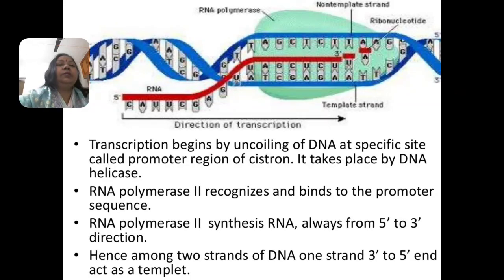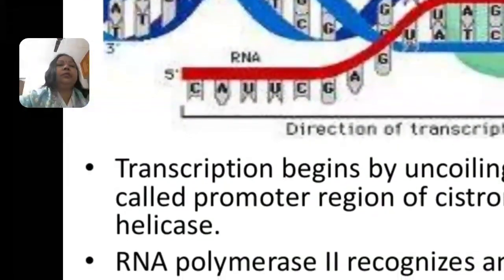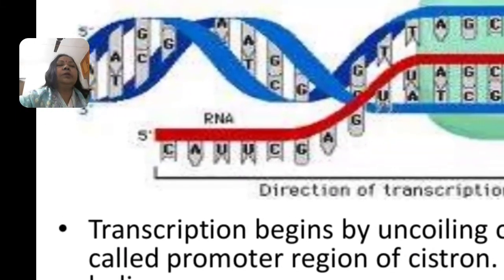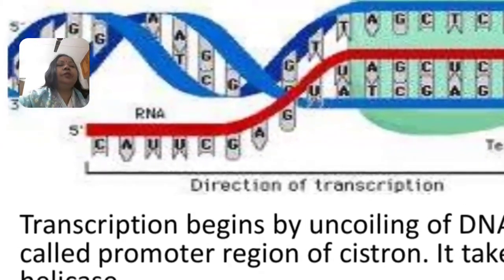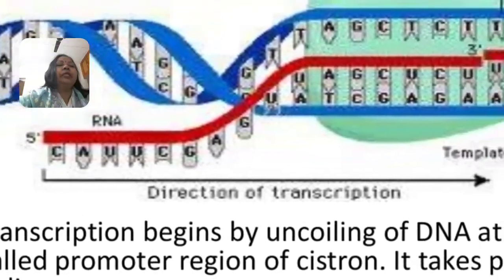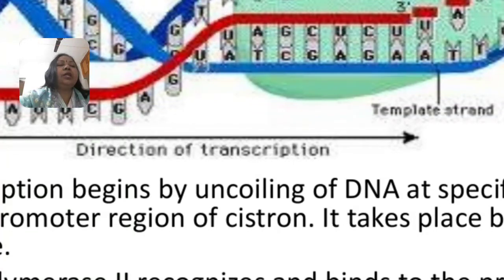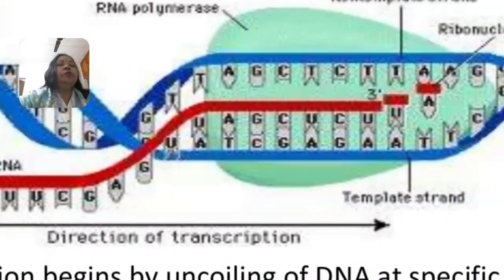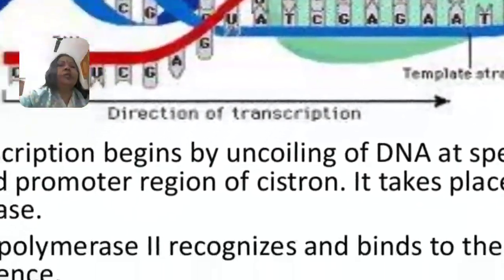We can see in this picture the direction in which transcription takes place, from 5' end to 3' end. A short stretch of RNA, especially messenger RNA, is transcribed from the DNA template, with thymine replaced by uracil. So this is the direction.